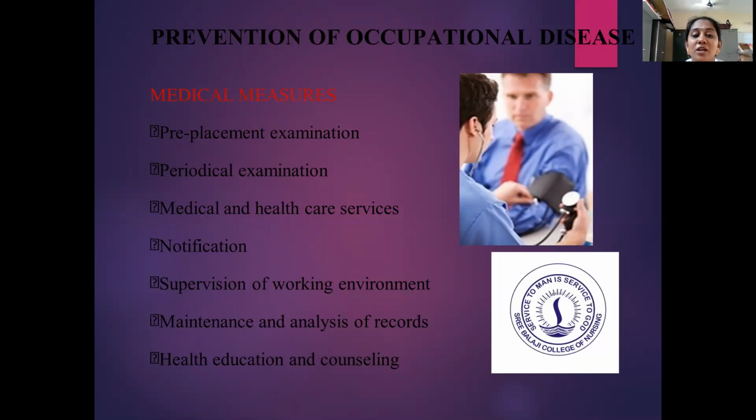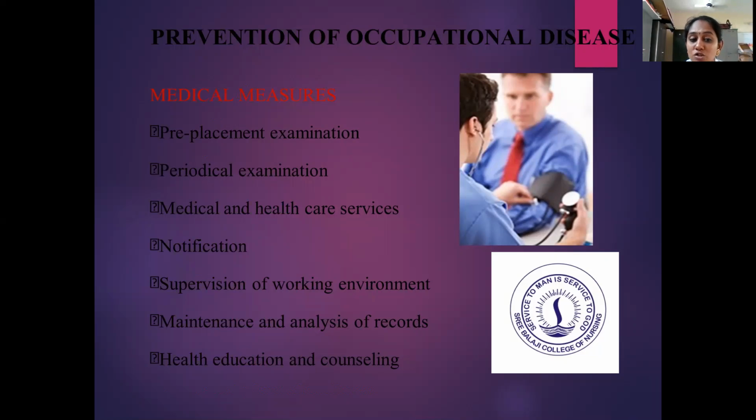The second thing is periodical examination. Periodical examination is nothing but every 3 months or 6 months, an examination has to be conducted on the individual. And third is medical and healthcare services. This is already told: there should be medical health personnel and a nurse available in industries to provide first aid care or health education for the people in the industries.